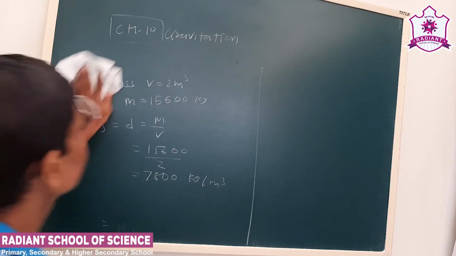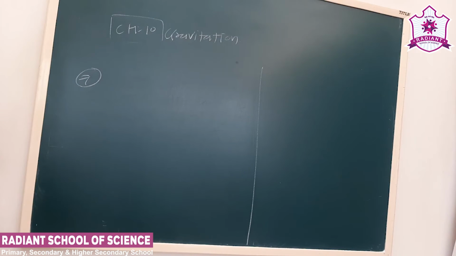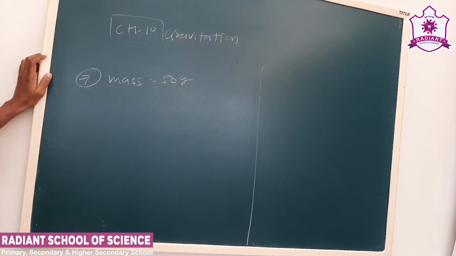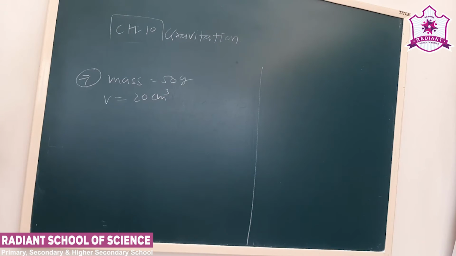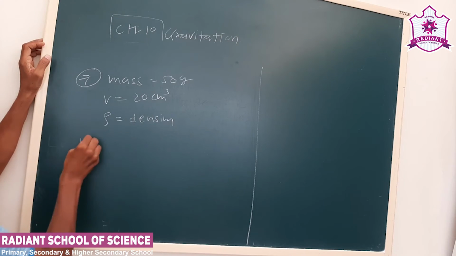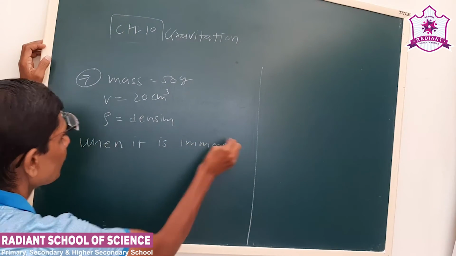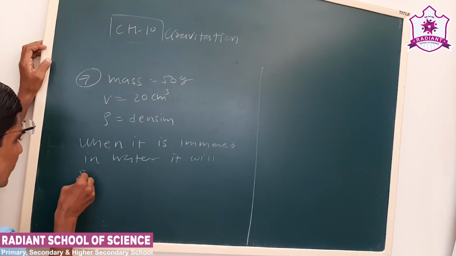Now next question. An object of 50 gram mass is given and the volume is 20 centimeter cube. We have to calculate the density. And the question: when it is immersed in water, will it sink or float?